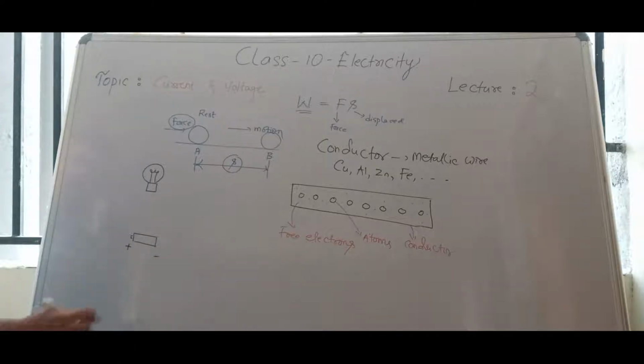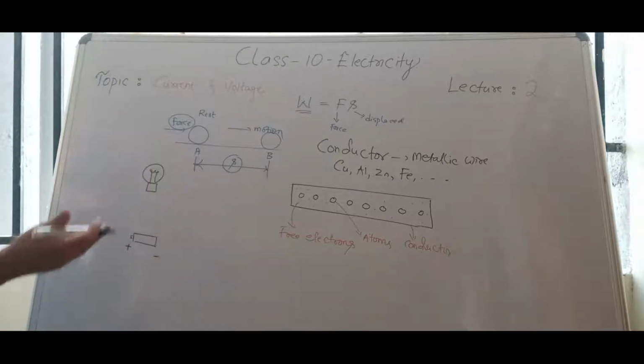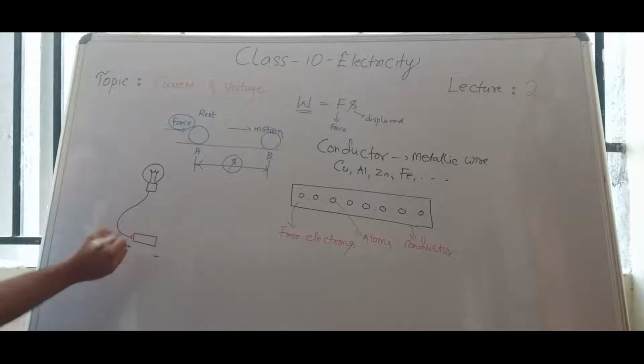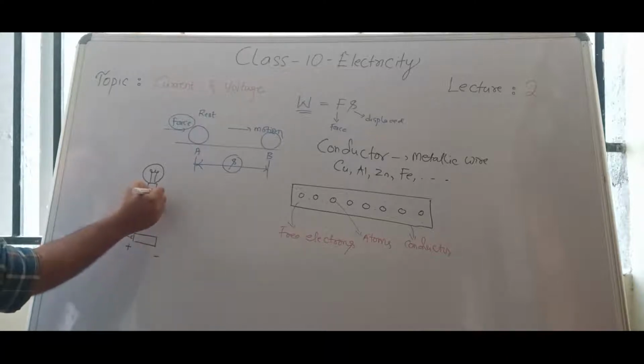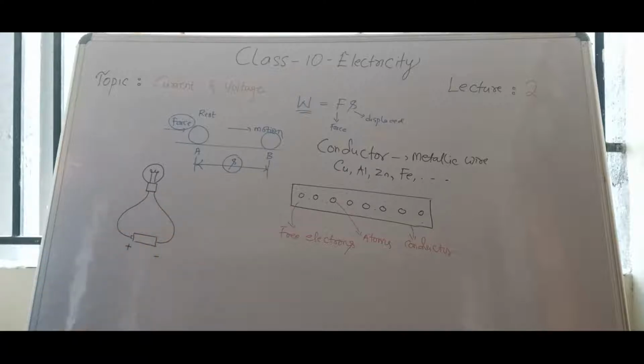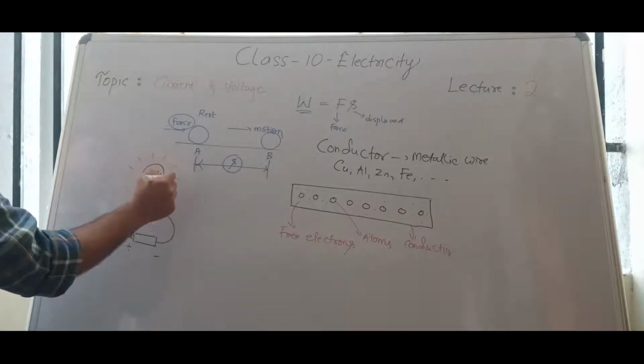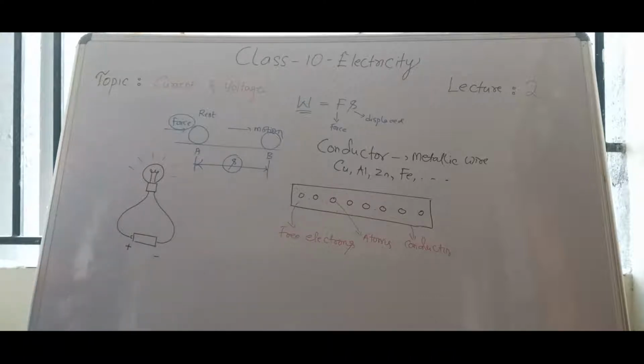Now we will take two wires, metallic wire, maybe copper wire or aluminum wire or iron wire. We will attach one wire to positive terminal of the cell, another wire from the bulb to negative terminal of the cell. Then automatically bulb glows, right? Why bulb glows? It is quite simple.